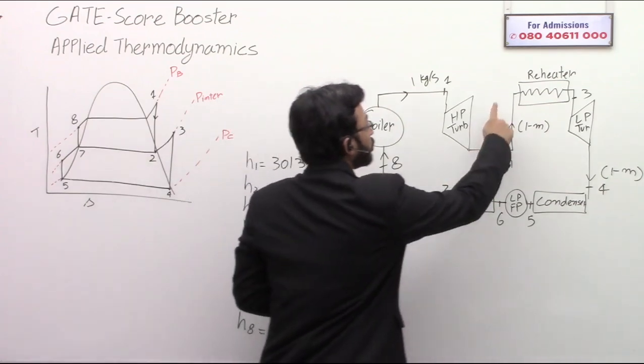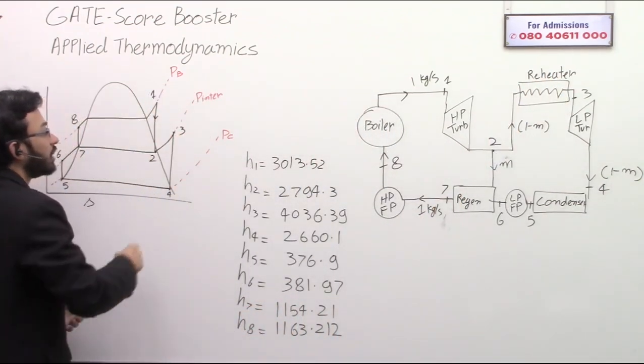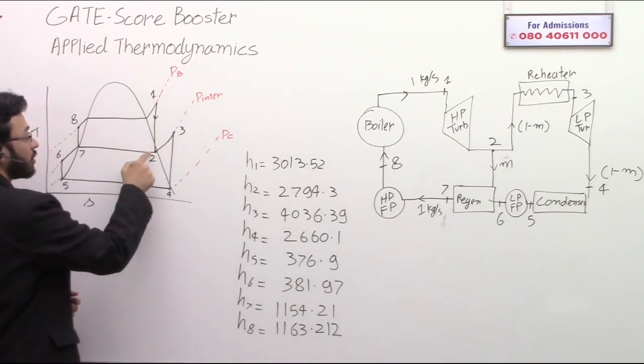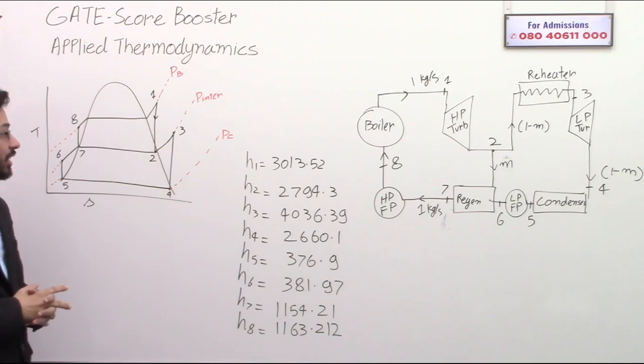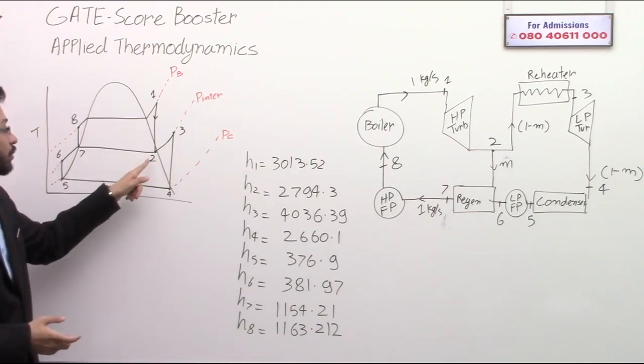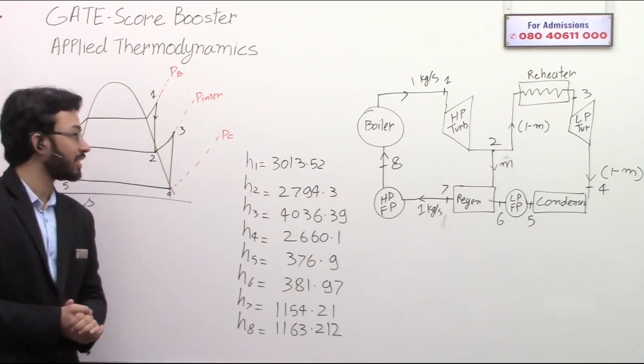Then from 2 to 3 there is the reheater. So the inlet of the reheater is at 2, and the outlet of the high pressure turbine is also at 2. So from 2 to 3 there is reheating.